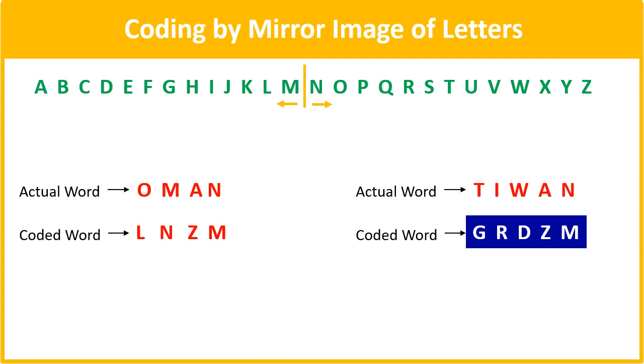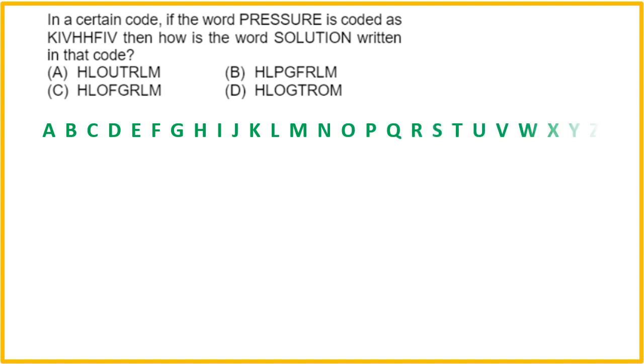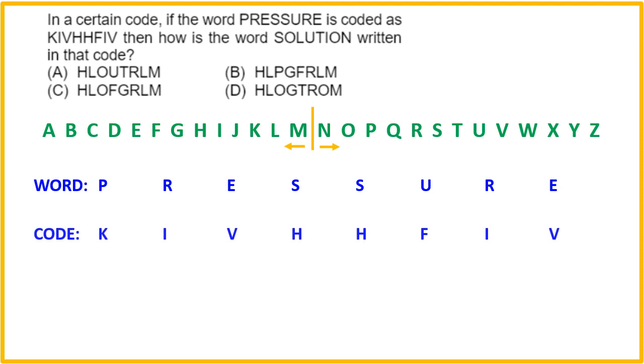Let's try out one question. In a certain code, if the word pressure is coded like this, then how is the word solution written in that code? So these are the letters. We draw the partition line after 13 letters, and pressure ka code is given here like this.